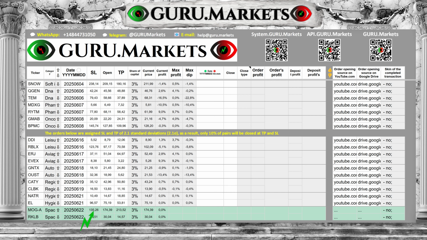In case the order is not closed by take profit or stop loss, the transaction is fixed independently based on the results of the exchange session on July 22, 2025, or on the last trading day before the specified date. Ticker RKLB will be a balancing transaction for sale. The video on the balance transaction will be or has already been published on this channel. In case of closing one of the orders, the basic or balancing one, the opposite order is fixed at the last price.